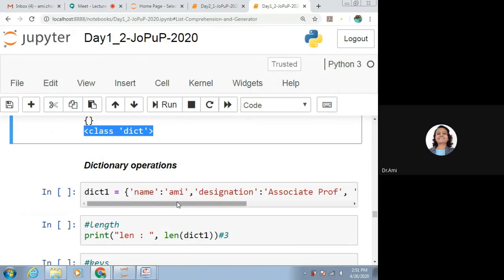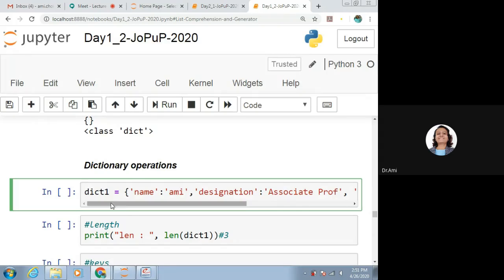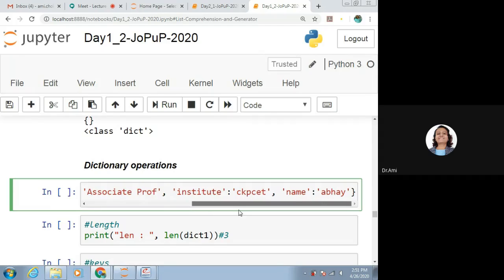Now, a few dictionary operations we want to know. So say dict1 is equal to name Ami, designation associate prof, institute is CKPCET, and name is Abhay. So 1, 2, 3, 4 parameters are there. So the length of this dictionary is 4.